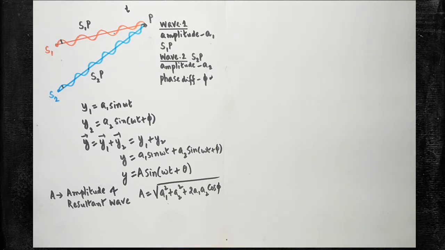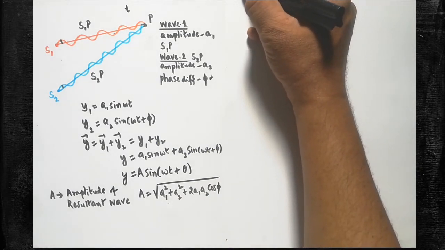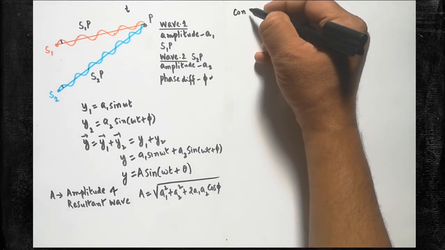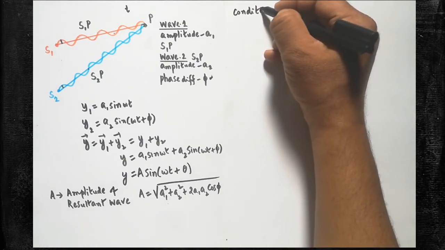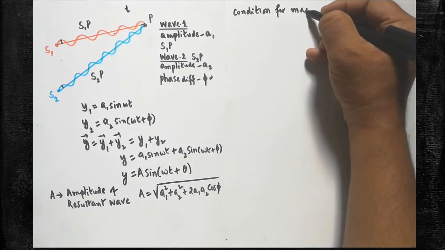Now here, when this amplitude will be maximum, that is the important one. When the amplitude of the resultant wave will be maximum, we have to write the condition. Okay, now I am going to write the condition for getting maximum amplitude.